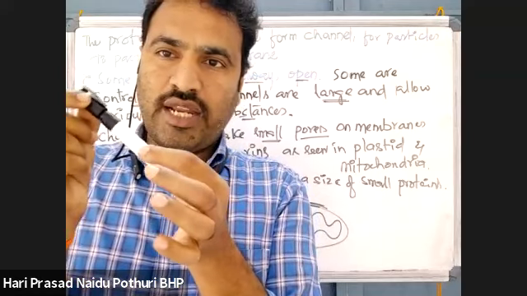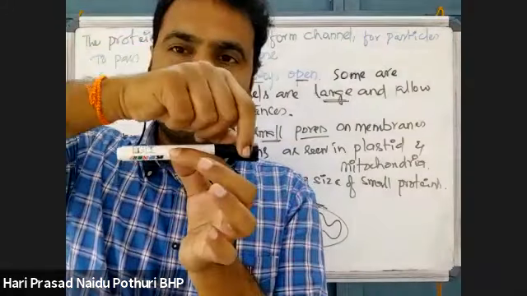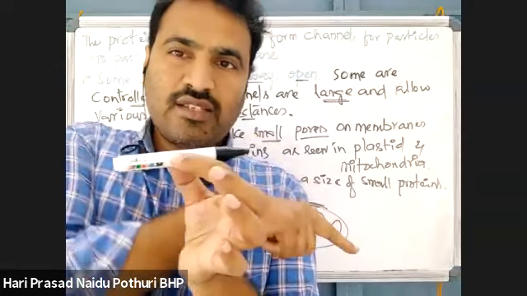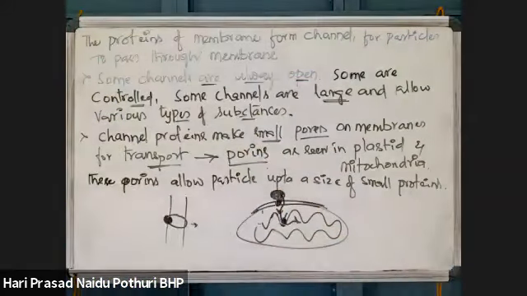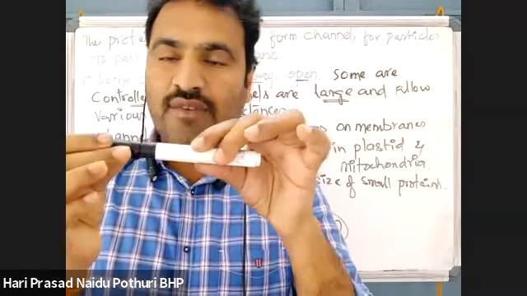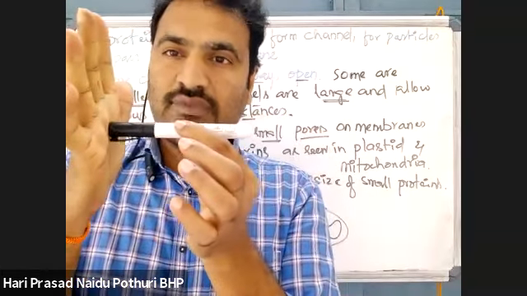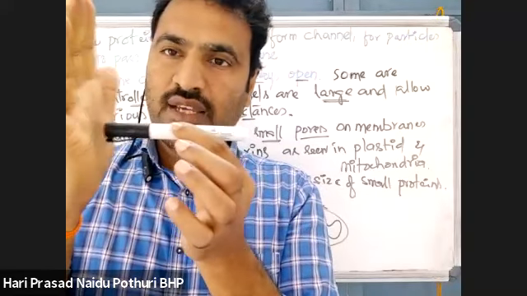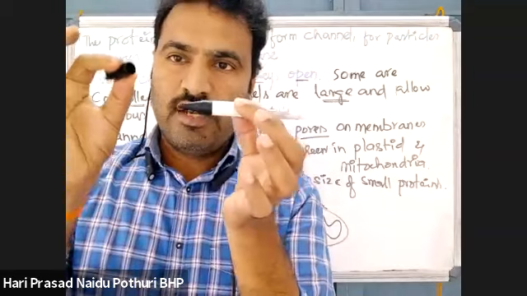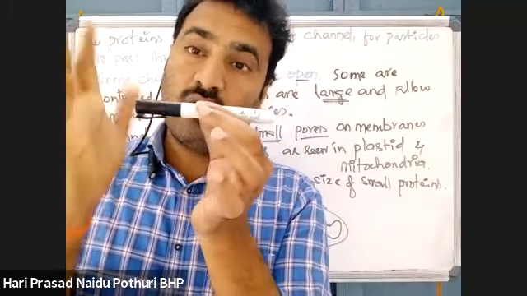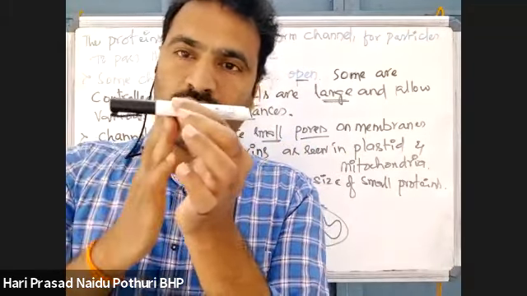Then this protein will rotate. First there is binding of a substance outside of the cell. This is the substance, and it binds with this protein outside of the cell. This is a membrane. Once that substance is bound, the protein rotates. After rotating, the substance which was outside of the cell is now inside of the cell.